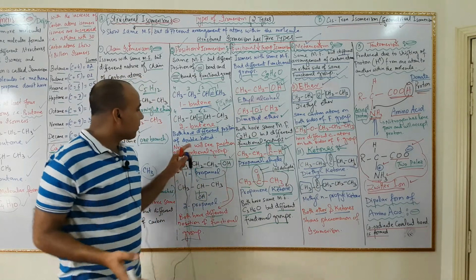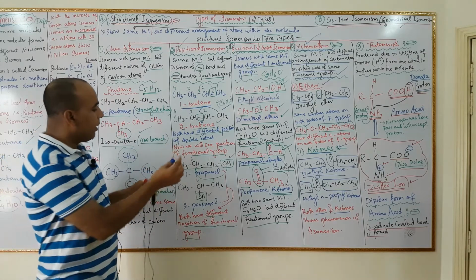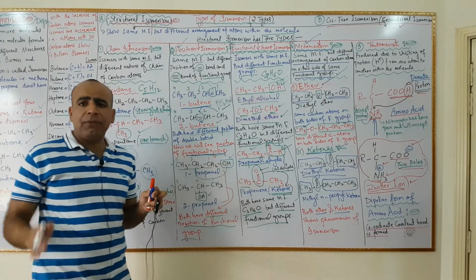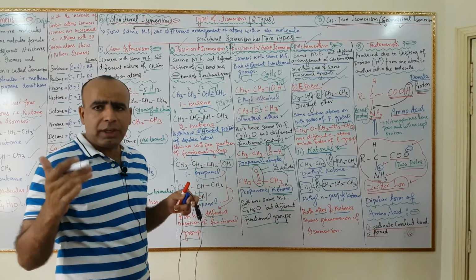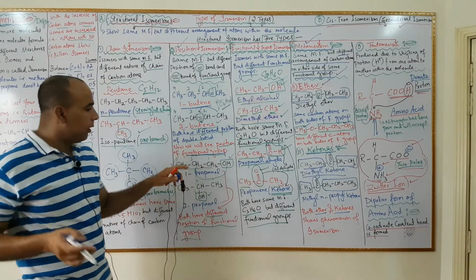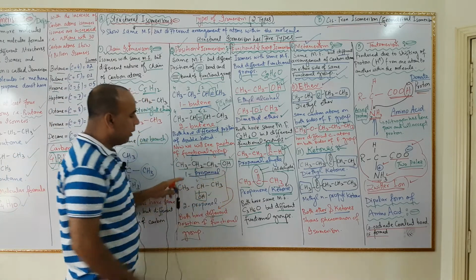And now I will give you the example of how a different position of functional group becomes position isomerism. Say for example, this is 1-propanol.